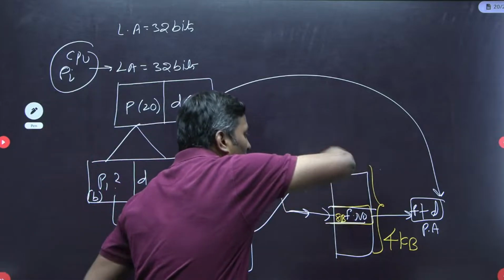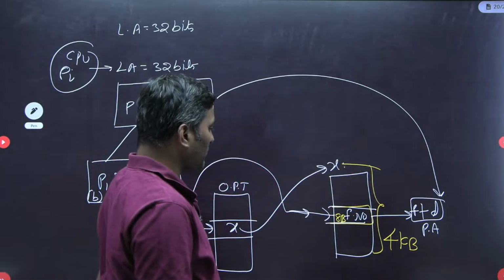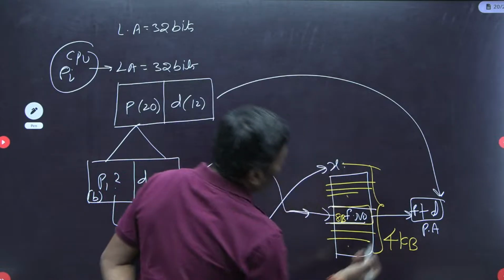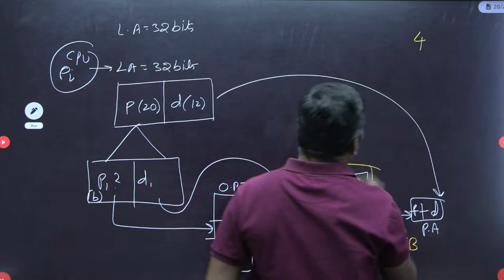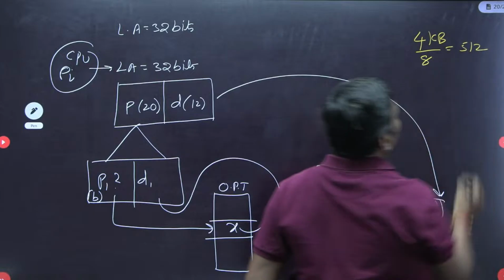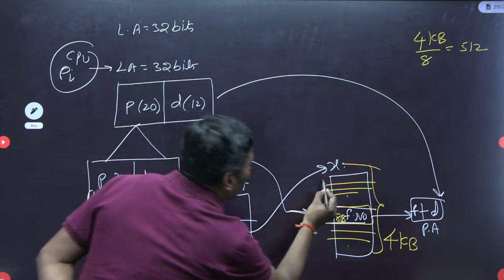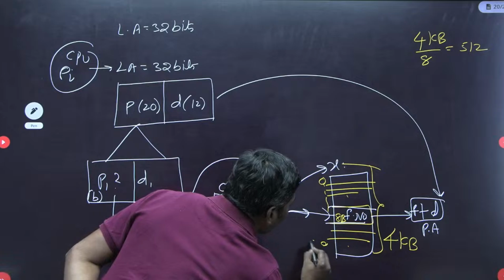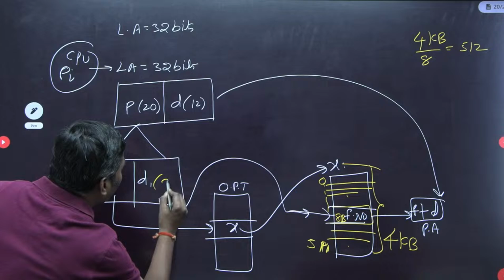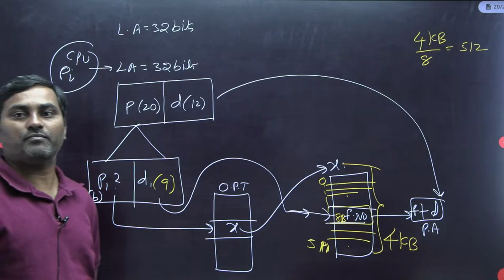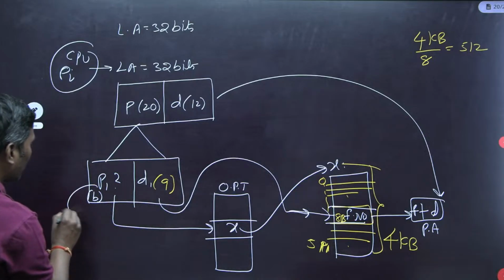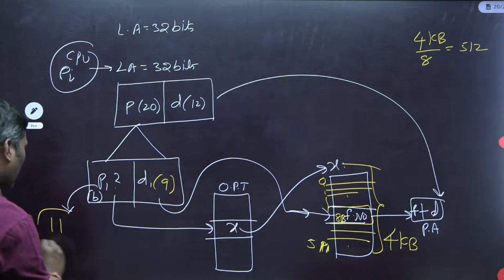The total page size is 4 KB. Now how many entries will be there here? The number of entries in the inner page table is 4 KB divided by 8, which is 512 entries, indexed 0 to 511. 512 is 2 power 9, so that needs 9 bits. Now 12 bits are already used for the offset, so how many bits remain here? It is nothing but 11 bits, isn't it?